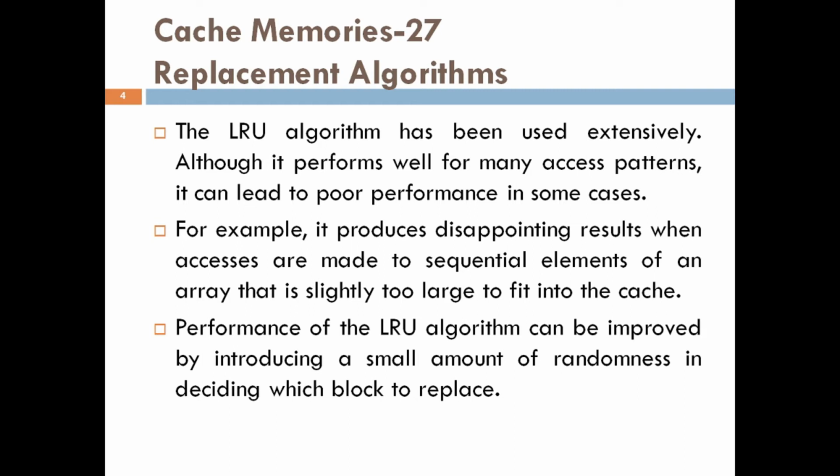However, because this algorithm does not take into account the recent pattern of access to blocks in the cache, it is generally not as effective as the LRU algorithm in choosing the best block to replace. The simplest algorithm is to randomly choose the block to be overwritten. Interestingly, this simple algorithm has been found to be quite effective in practice. This is all about the replacement algorithms, and as we have seen, one of the most commonly used is LRU.